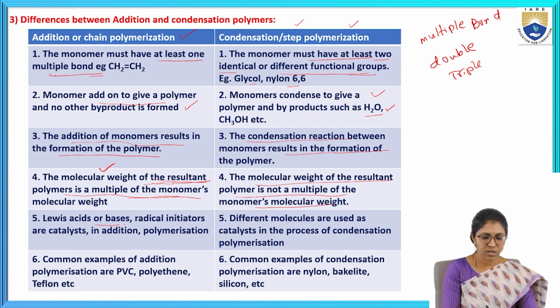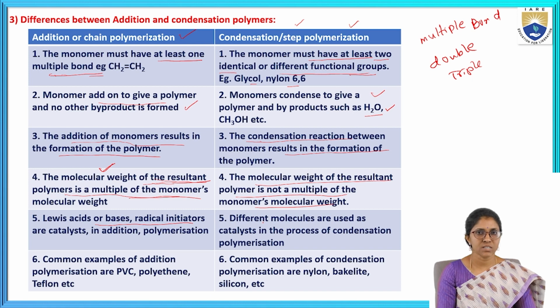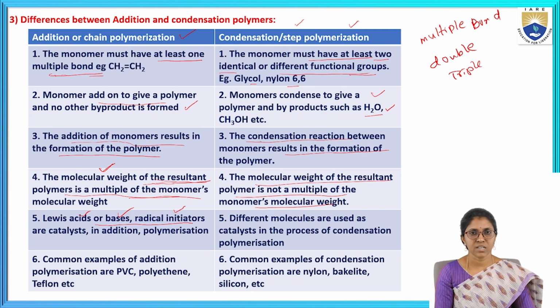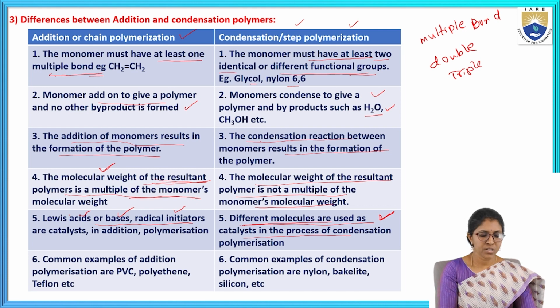In addition polymerization, Lewis acids, bases, and radical initiators act as catalysts. In condensation polymerization, different molecules are used as catalysts, depending on the polymer.